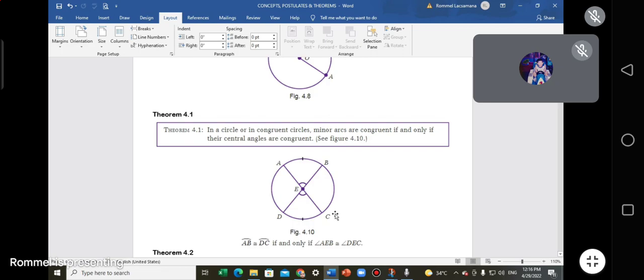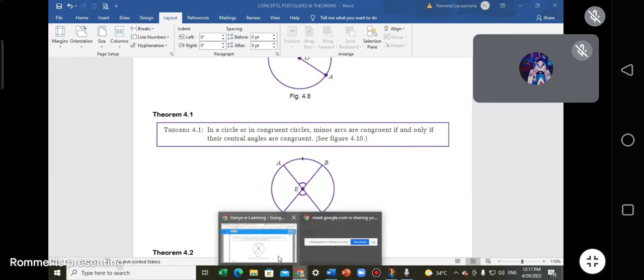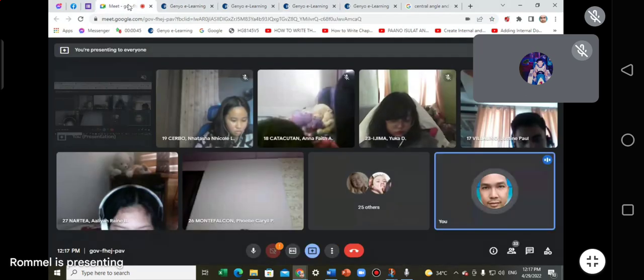Okay. So, a circle has minor arcs that are congruent if and only if the central angles are congruent. Central angles, these two are central angles, they are congruent. So, therefore, the ones that they intercept, the minor arcs, are also congruent. Nagkakaintindihan? Thumbs up. Okay, sige, let's go.